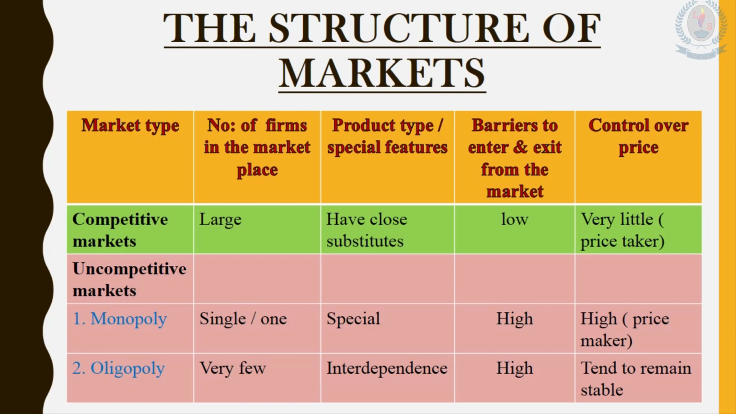The first column shows the market type. The second one is about the number of firms in the marketplace. The third column represents the product type or special features in that marketplace. The fourth column explains the barriers to enter and exit the marketplace. And the last column, the fifth one, explains the control over price.